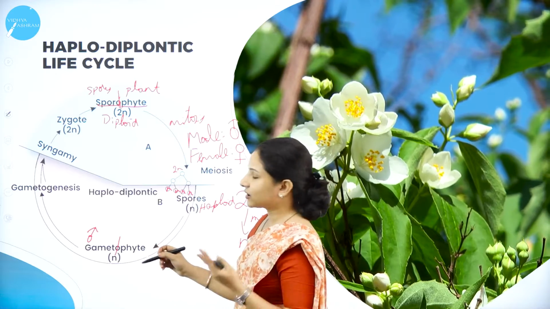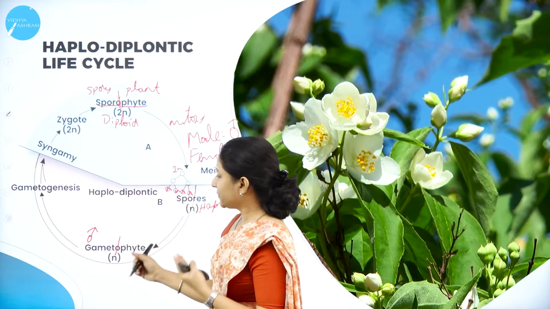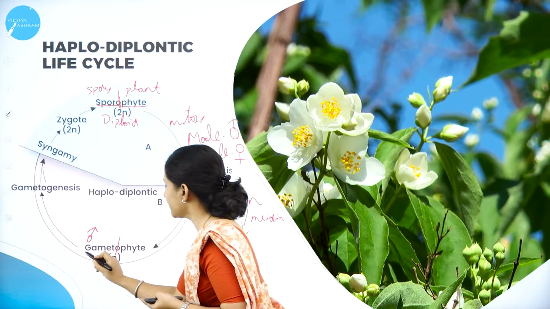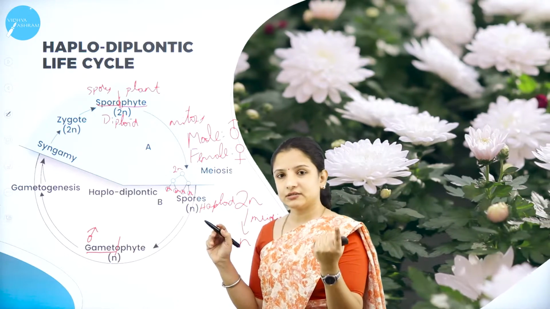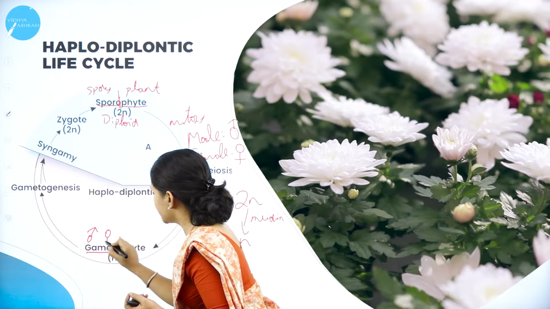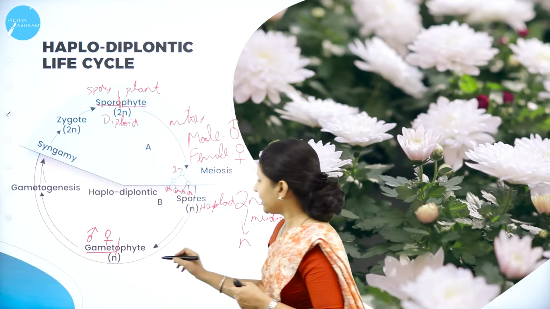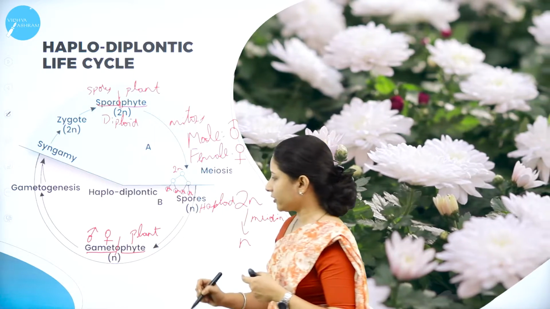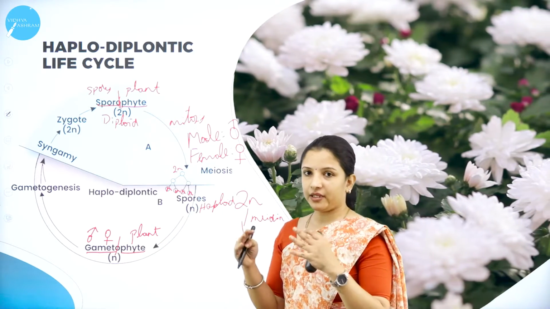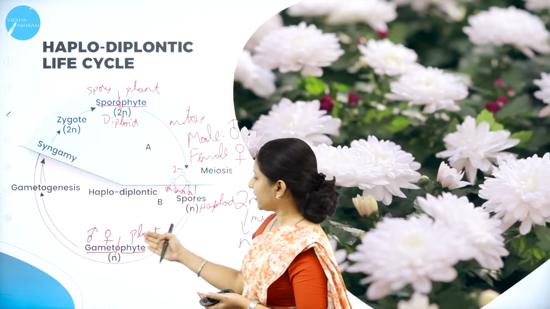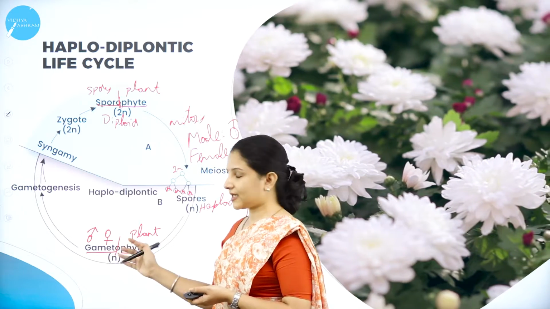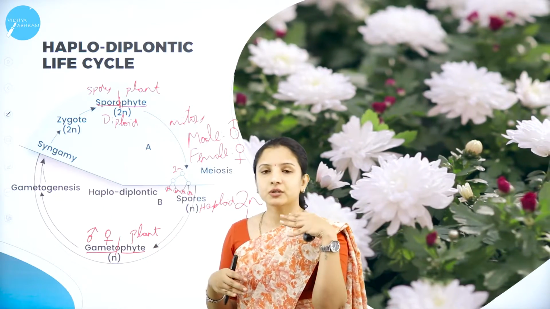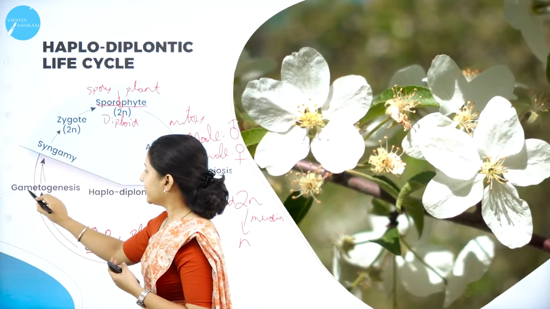So coming back, gametophyte you can divide into two parts, gamete and phyte. Gamete means they will produce the male and the female gamete. Phyte means, again here, plant. So that plant body produces the male and female gamete. So now meiosis has occurred, again here reduction division meiosis, which is haploid. Now these gametophytes will produce the gametes. The production of the gamete is nothing but gametogenesis.